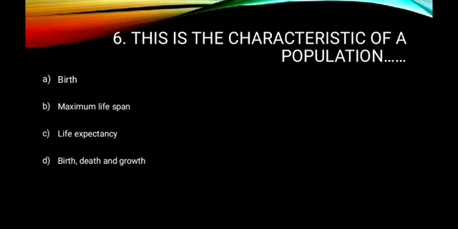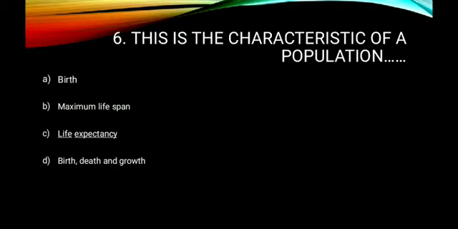So if A is wrong, then definitely D is also wrong. So the answer should be either B or C. And here the answer is life expectancy. The maximum lifespan is related to the individual or the species, while life expectancy is related to the population.